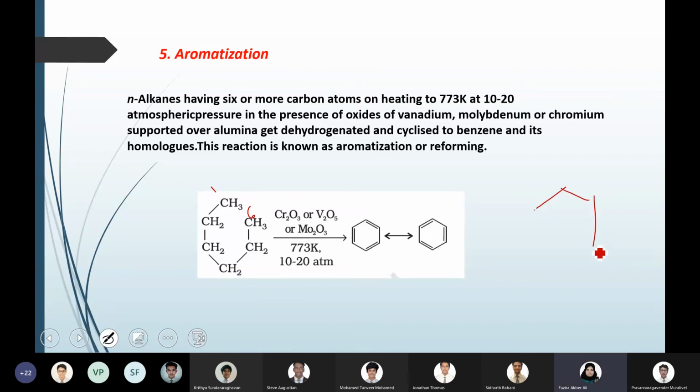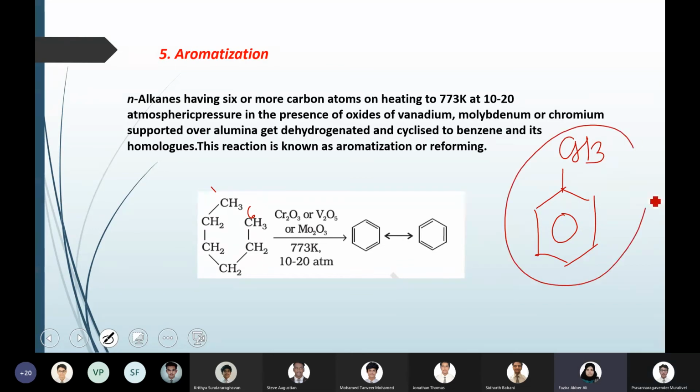Let me ask a question. I have to prepare this compound using aromatization. So what should be my starting material? How can I prepare this particular compound using aromatization?